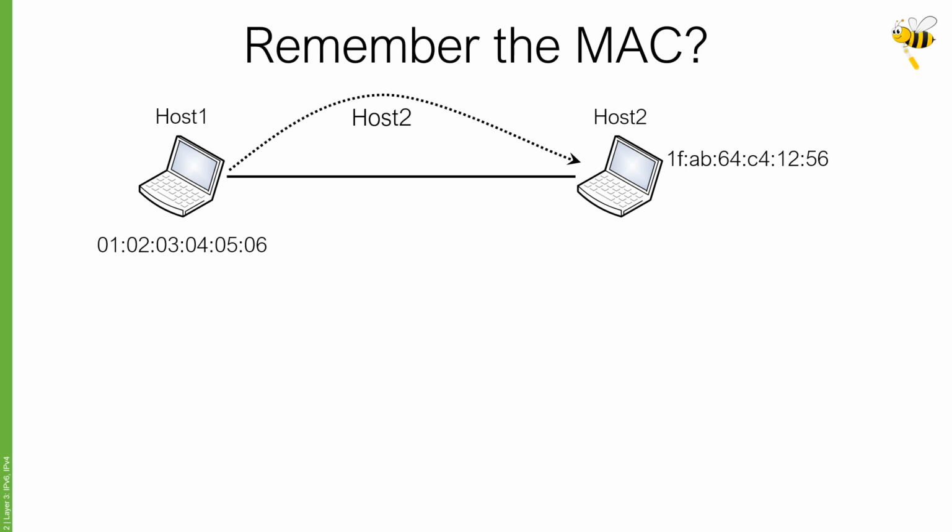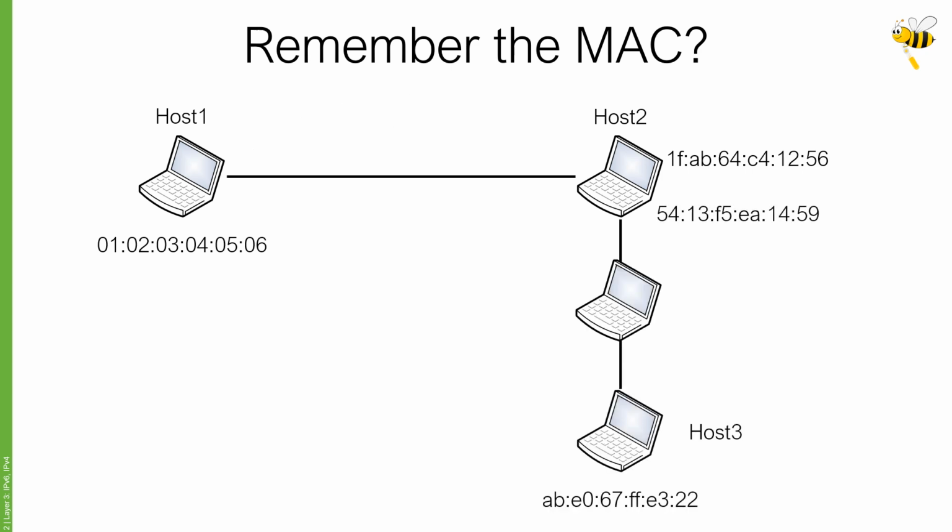Let's extend our example. Now we have host 3, which is theoretically reachable by host 2 over another host in between. However, if host 1 sends a packet for host 3 to host 2, host 2 wouldn't know what to do with it and simply discard it. Why that? The answer is relatively simple. Host 2 does not know how to reach host 3 as it is not directly connected.